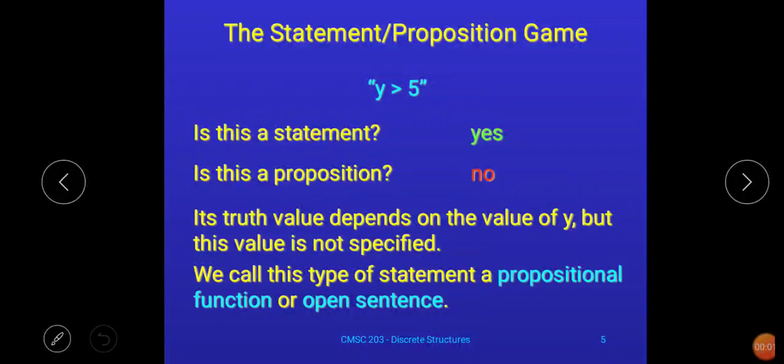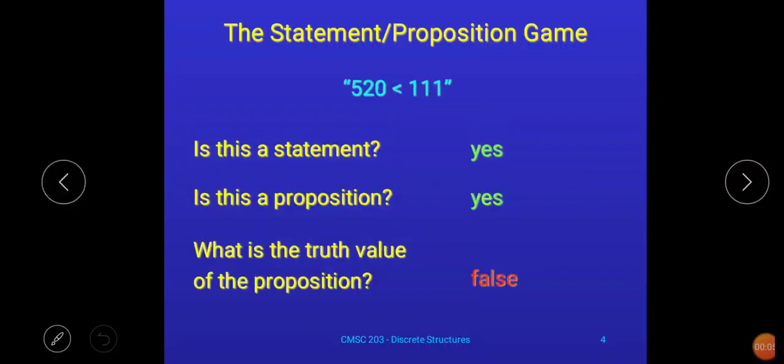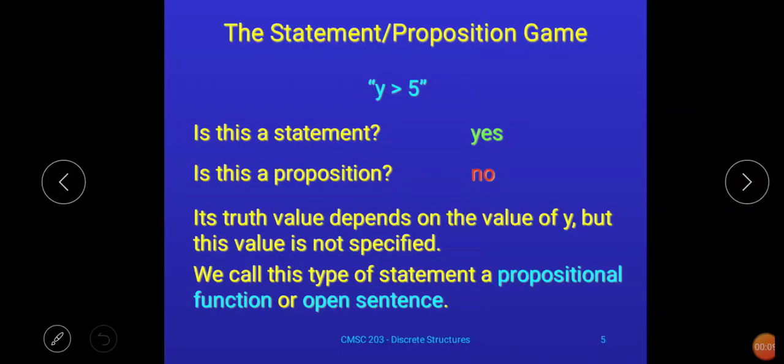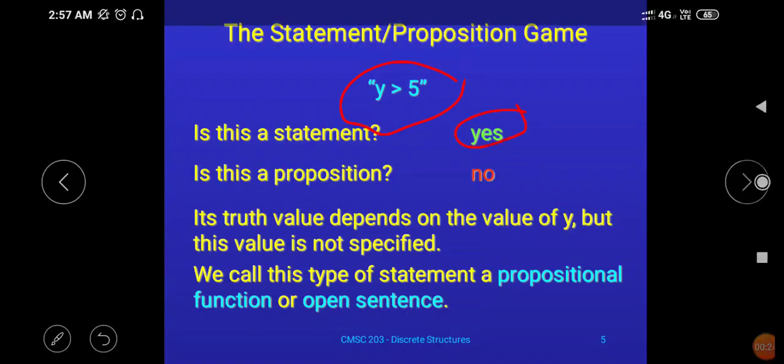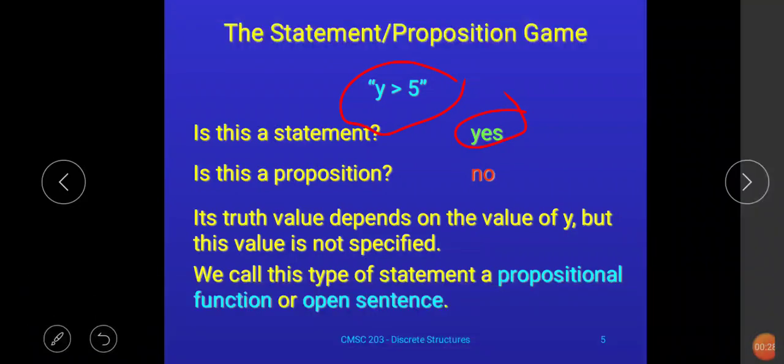Hello everybody. In our previous lecture we discussed one more example of proposition, that is this one. So in our previous lecture we discussed that in discrete mathematics all mathematical expressions are treated as statements. So y greater than 5 is a statement here, and this is not a proposition because we don't know the value of y.